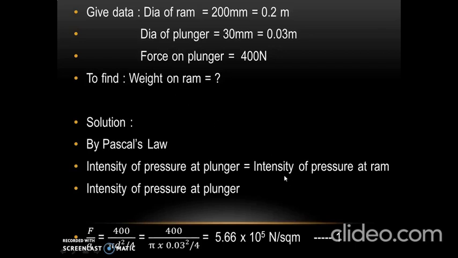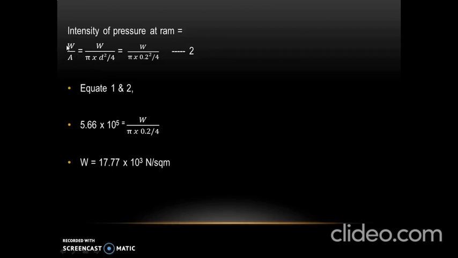Now we will write equation for intensity of pressure at ram as W by A. W is weight lifted by ram. Area of ram is pi by 4 d square since it is also circular. Diameter of ram is 0.2, so we get equation 2 as W divided by pi by 4 into 0.2 square.